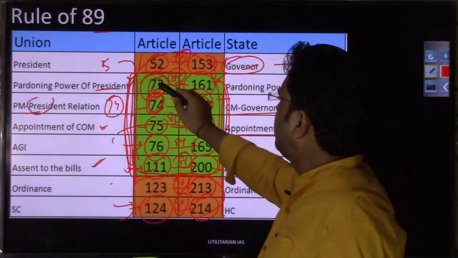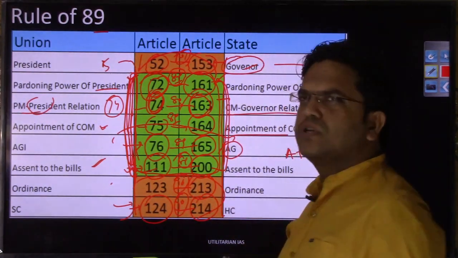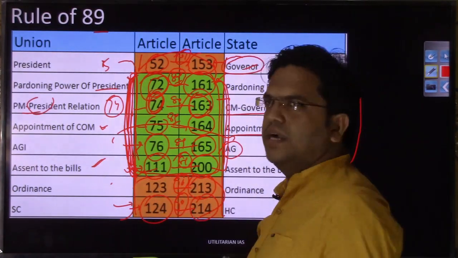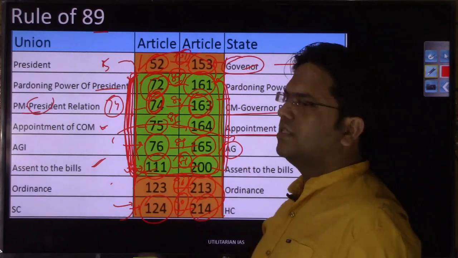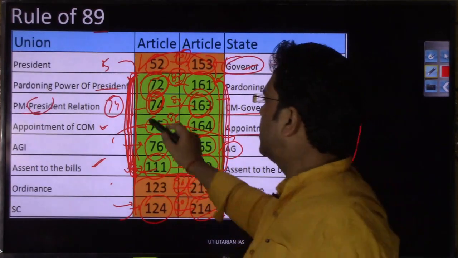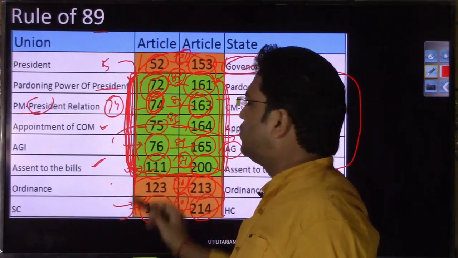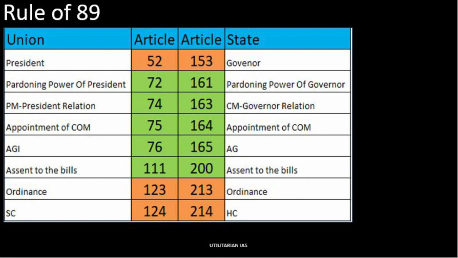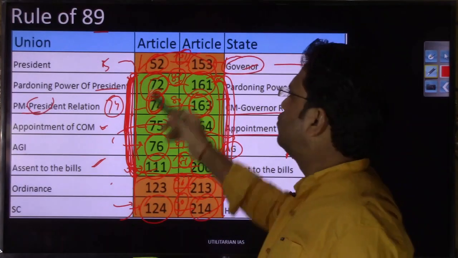Most of the important articles that may possibly be asked in the prelims are limited to these articles. That's why I said that if you manage to remember the very important articles at the union level, I can guarantee you that you can remember the articles at the state level as well. So this is the rule of 89.